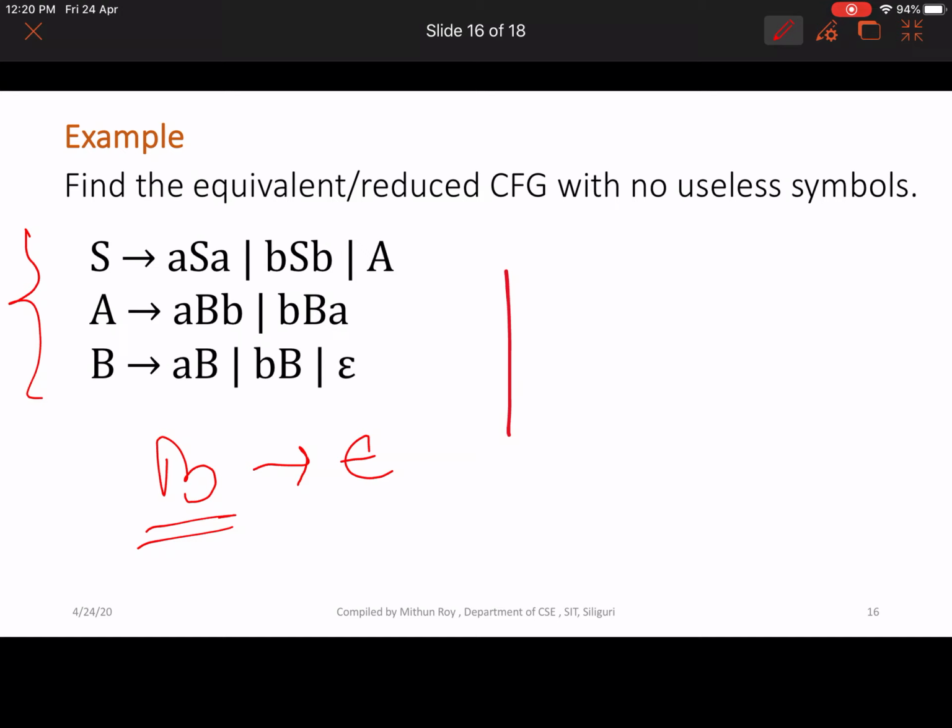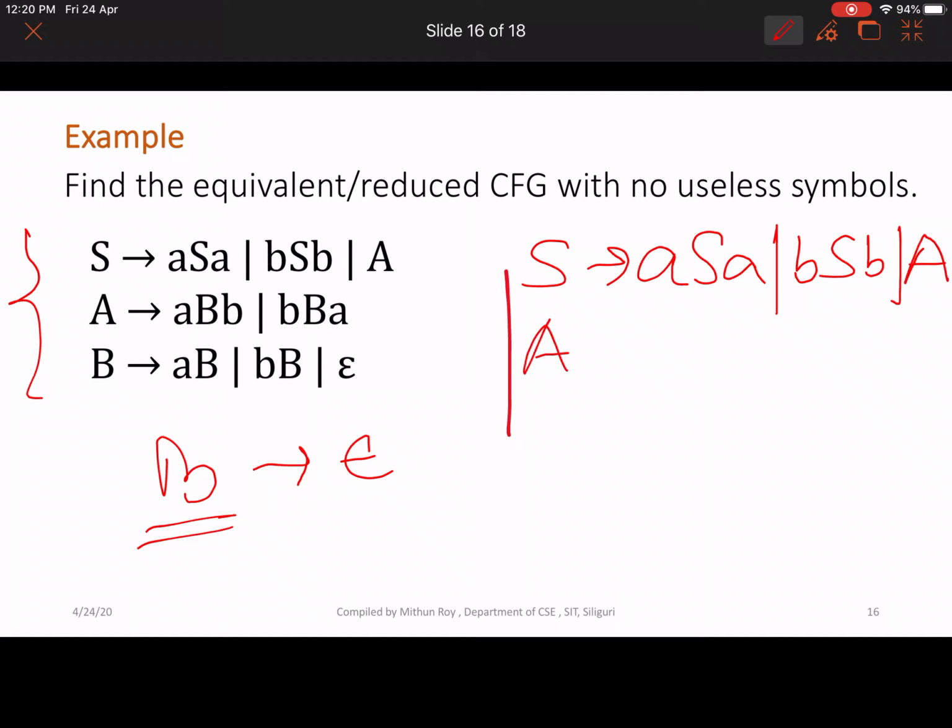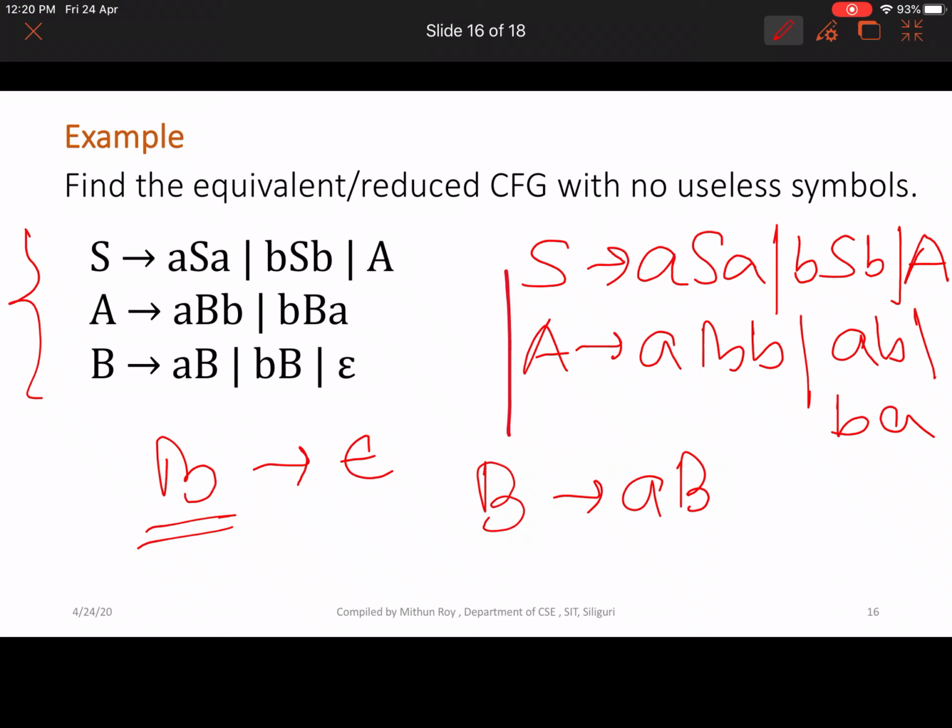If we replace null in place of capital B, we will get capital S to ASA or BSB or capital A, and capital A to small a capital B small b, or AB or BA, and capital B to small a capital B or small a, or small b capital B or small b.